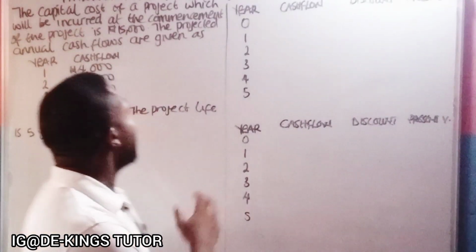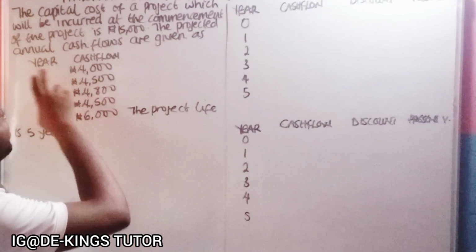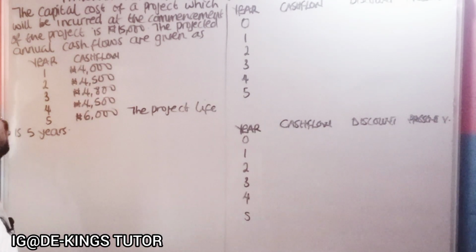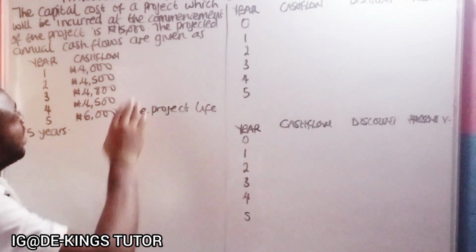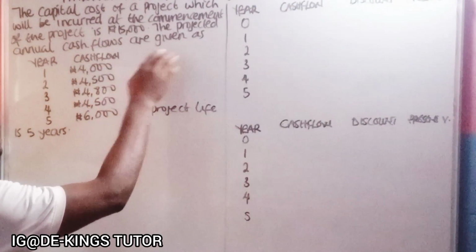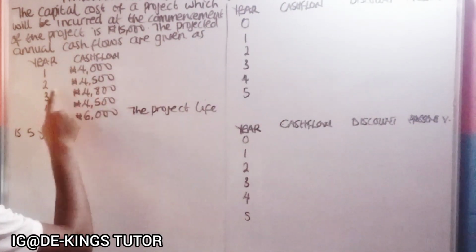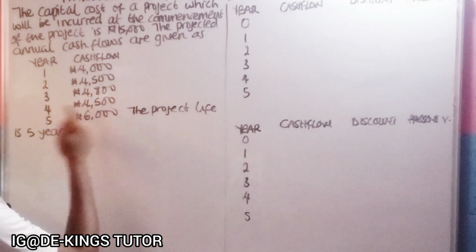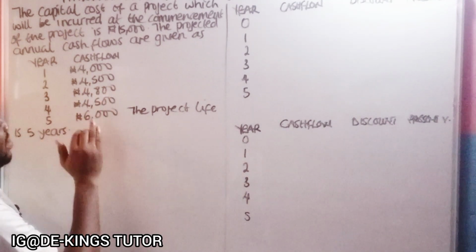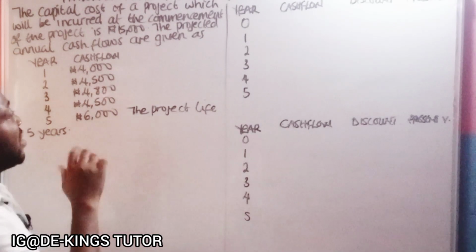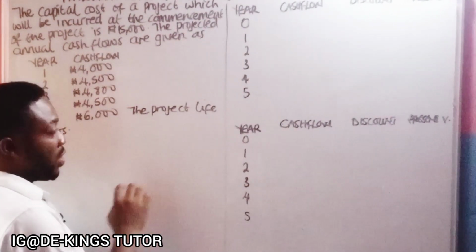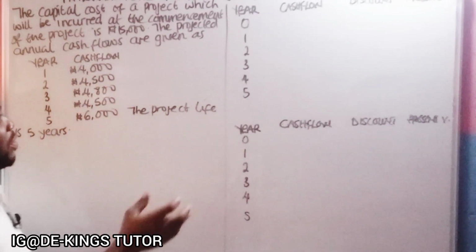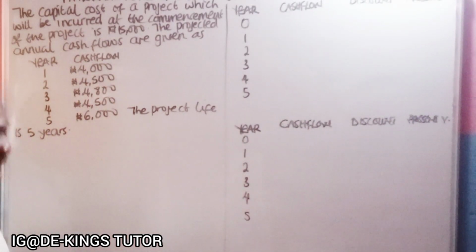Now let's see this question. It says the capital cost of a project, which will be incurred at the commencement of the project, is 15,000. That is the initial capital. Now they said the projected annual cash flows are given as year 1, 4,000, year 2, 4,500, year 3, 4,800, year 4, 4,500, year 5, 6,000. The projected life is 5 years. Okay, so now we're asked to calculate the IRR.